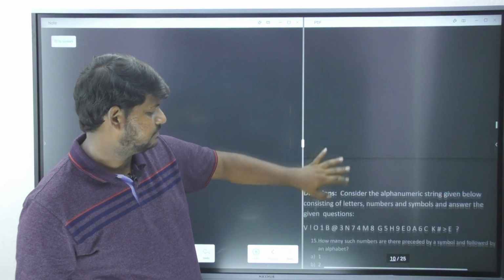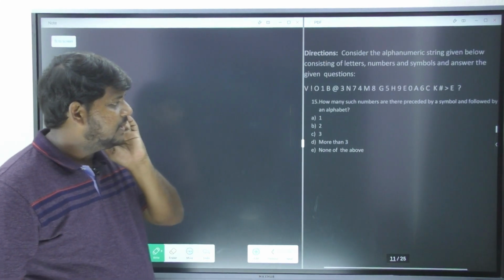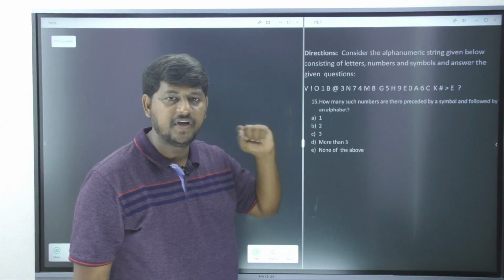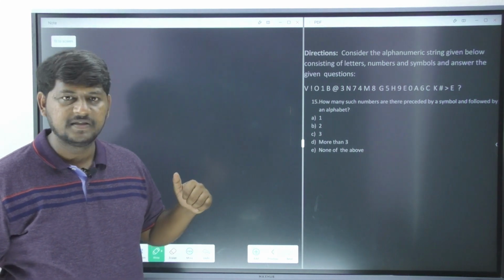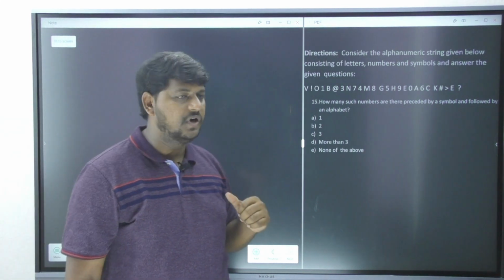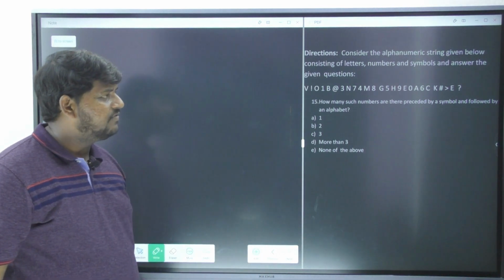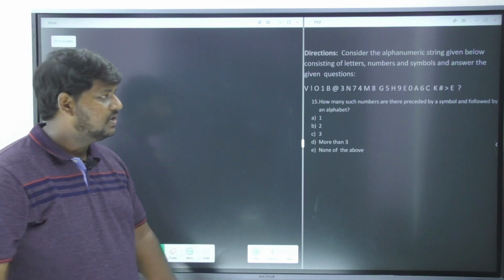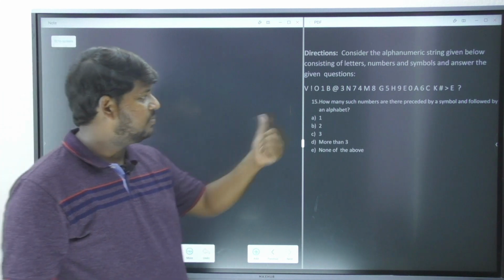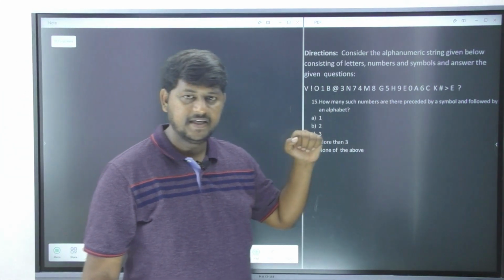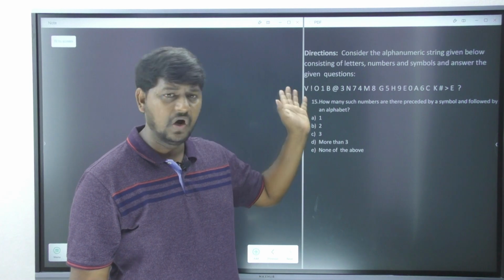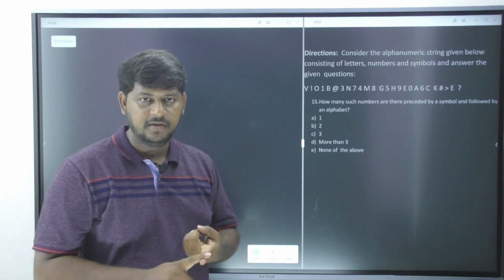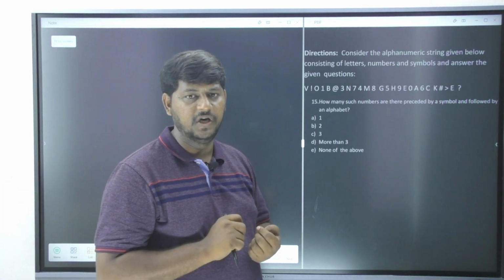Very easy question. Now this is going to be based on sequencing. He has given us a sequence. Now the sequence is having a combination of letters, symbols, and numbers. Consider the alphanumeric string given below consisting of letters, numbers and symbols, and answer the given questions. So what is the question given over here? Now please do observe, we have got a series or a sequence over here. Altogether we call them elements. Elements are nothing but a combination of your letters, numbers, and symbols.